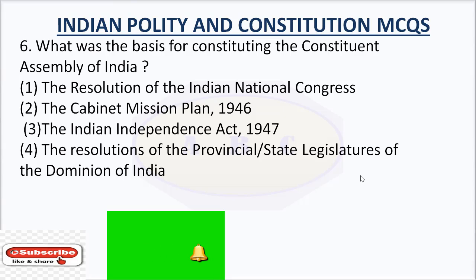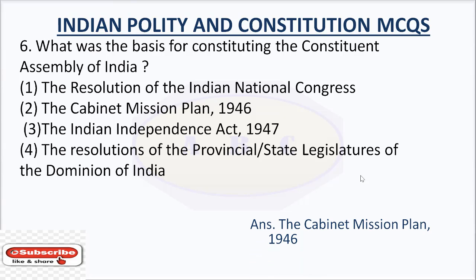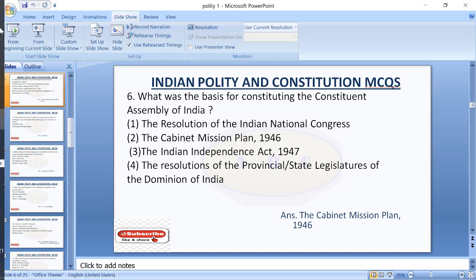Option number 4, the resolutions of the provincial or state legislatures of the Dominion of India. The answer is the Cabinet Mission Plan 1946. So, the basis for constituting the Constituent Assembly of India was the Cabinet Mission Plan 1946.